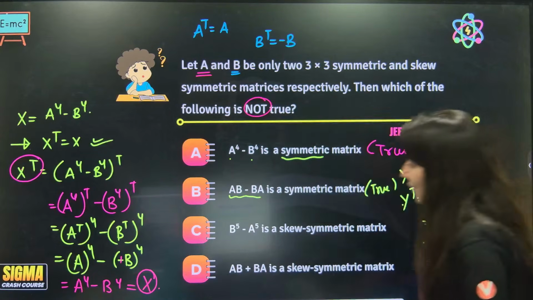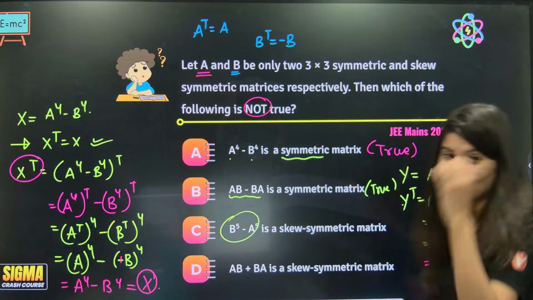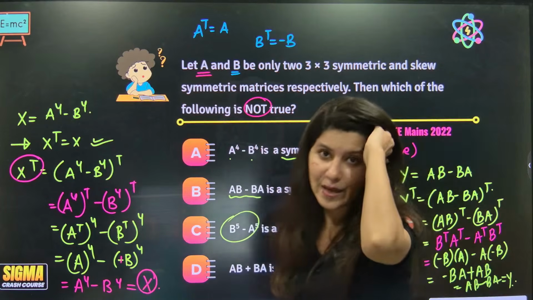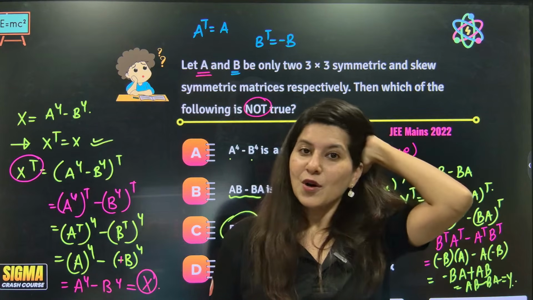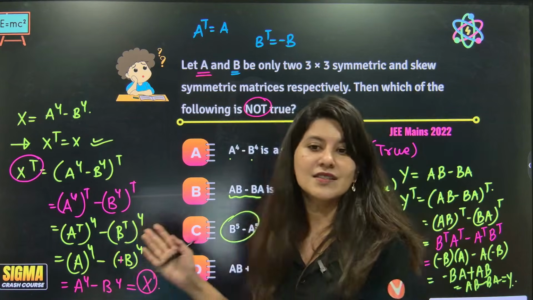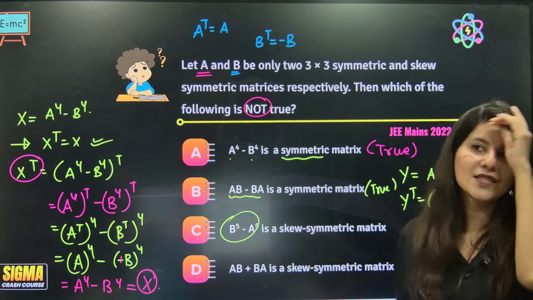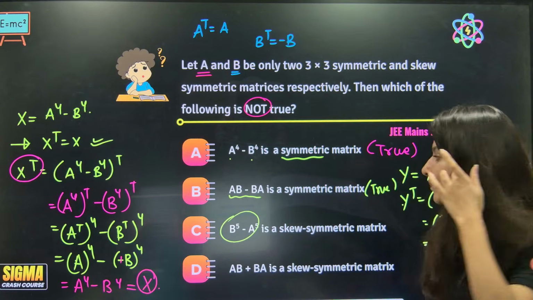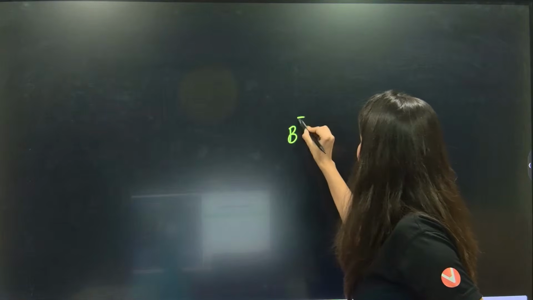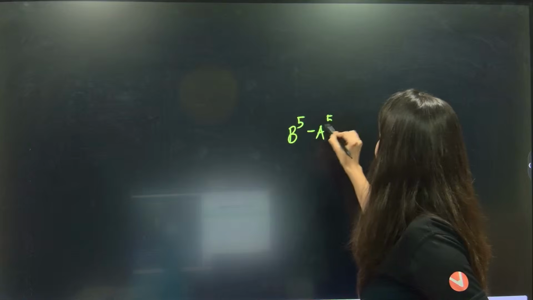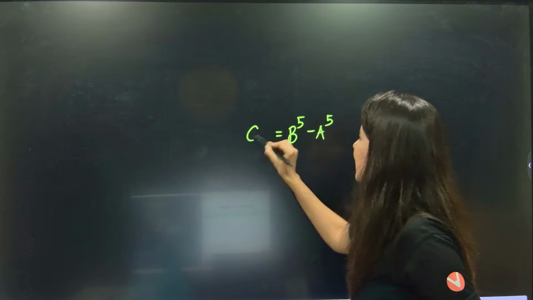So much effort. Okay, anyway, let's be hopeful for C. Sometimes it happens with me also, with everyone, that we are looking for the not true one. We can't do anything about it. This is all about checking options. If you have done a lot of practice, you can sense which one is symmetric and which one is not.